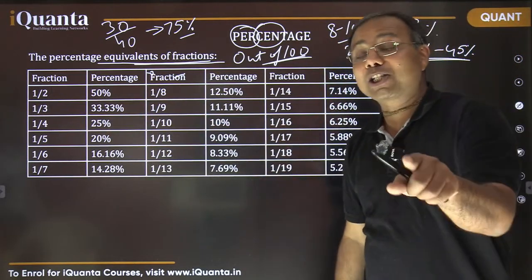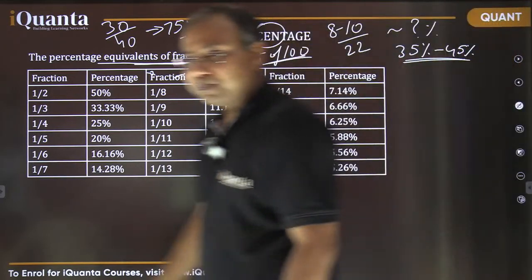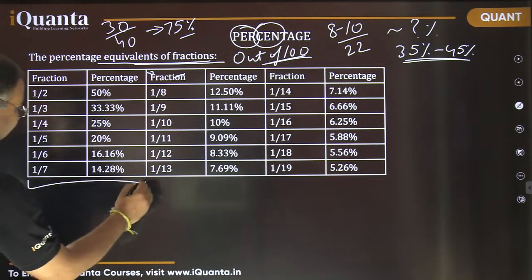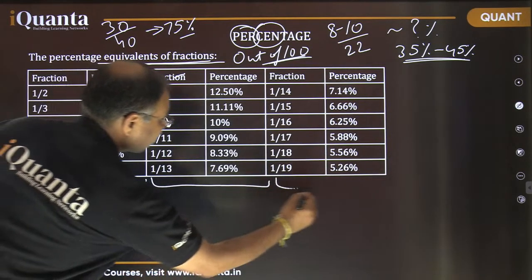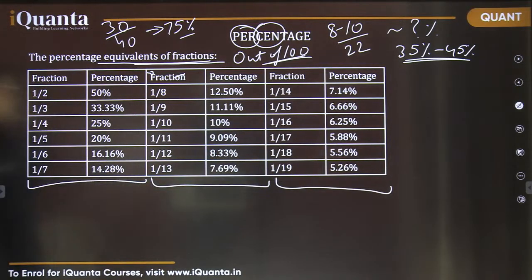And I'm going to ask you a small question right now. Please, 30 seconds I'm giving to you. Please note these numbers. You can take a screenshot also. It's better if you write with your hand. These are the fractions and their equivalent percentages. This is one part of the table, then the second part and this third part. In each column there are 6, so 6 into 3, totally 18 values are mentioned here. Please write them. I'm going to ask you a question now, Jatin.